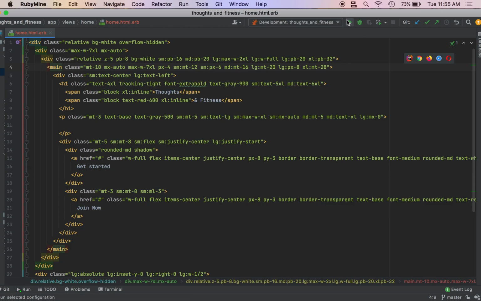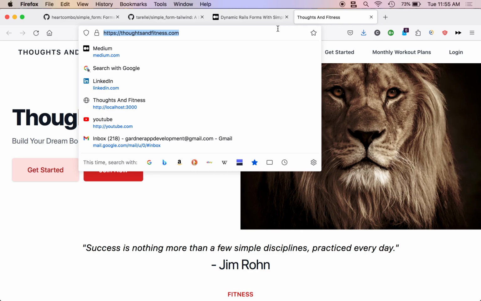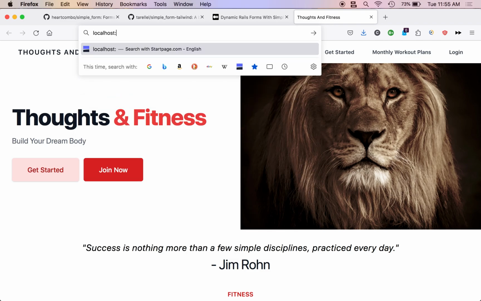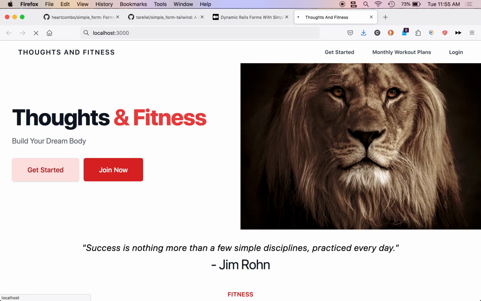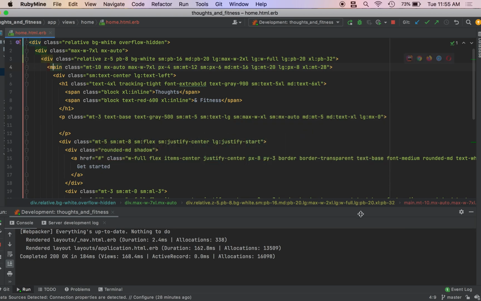And if we start the server up right now, everything will look nice. And boom. So it looks good. And I did change the photo. So that was my fault in the last video. Sorry, guys. But anyway, we're going to get to building this dynamic form.